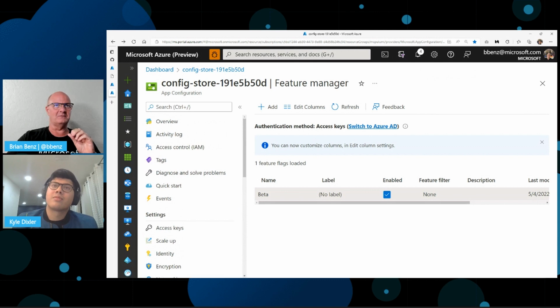And that's what the config store is up here. You create a new service and you get a connection string, and you use that connection string to connect the app to the feature manager. And that's basically all there is to it.